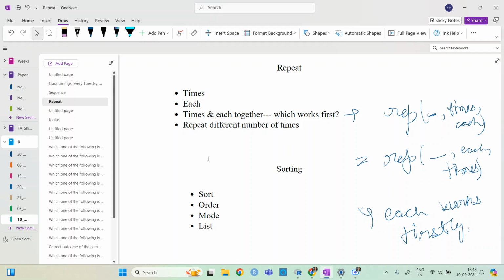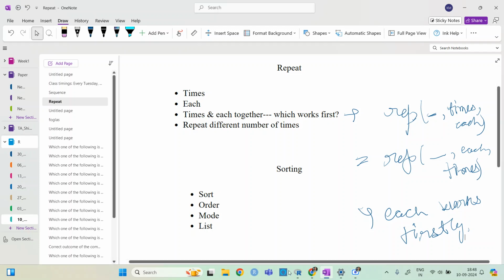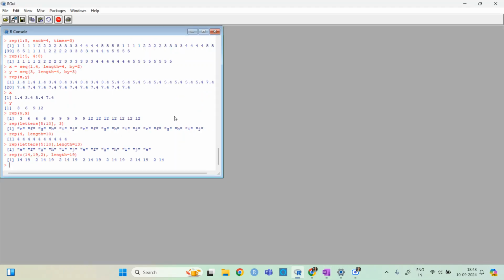We want to do the sorting, and then we want to see the minimum, maximum, the range kind of thing, and a lot more. So sorting, when we do it in basic languages like C, then you need to make a command. So here R already has all the commands. So if I give, let's say, any random sequence.